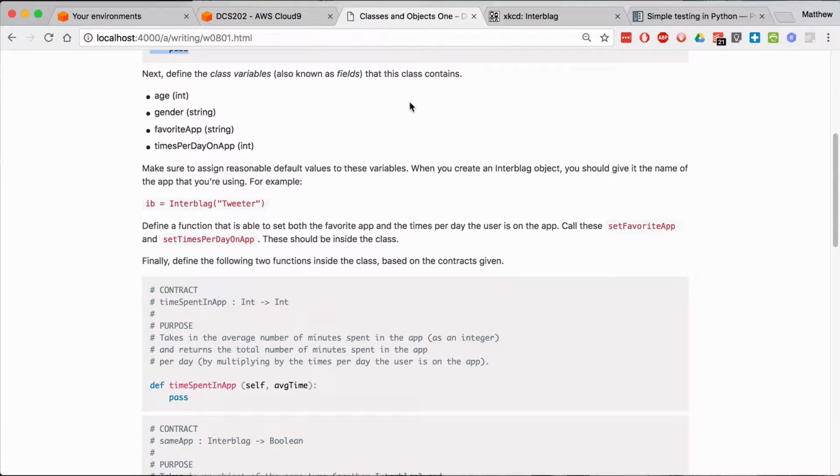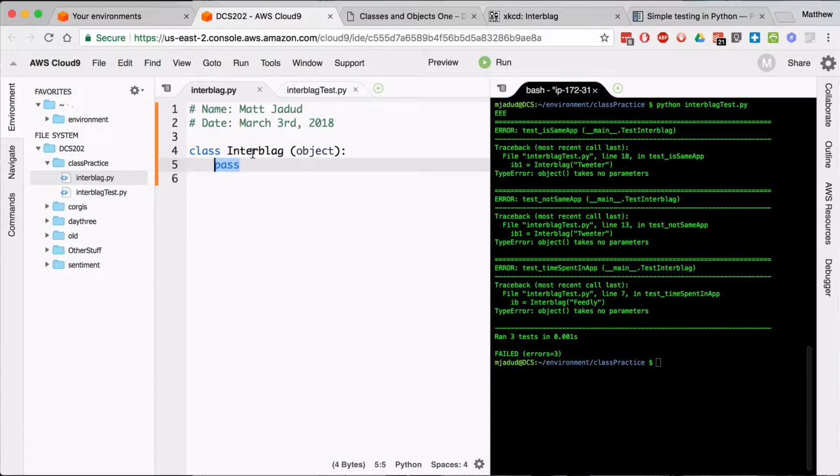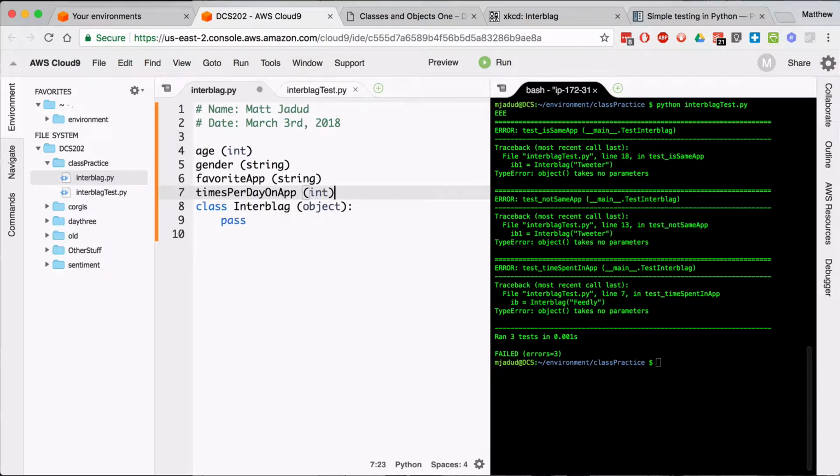So let's read the documentation. Define the class variables known as fields that this class contains. An age, a gender, a favorite app, times per day. You already did the design work to come up with these ideas. So I'm going to paste that right here for a minute.